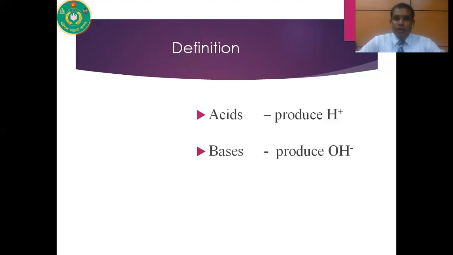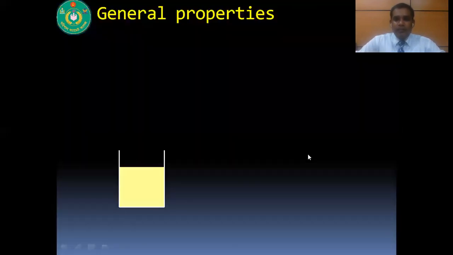So what are the definitions of acid and bases? So acid produce H plus ion and bases produce OH minus ion only when dissolved in water. So the main condition is the substance must be dissolved in water. And when a substance produces H plus ion, it is called an acid, and when a substance produces OH minus ion when dissolved in water, it is called a base.